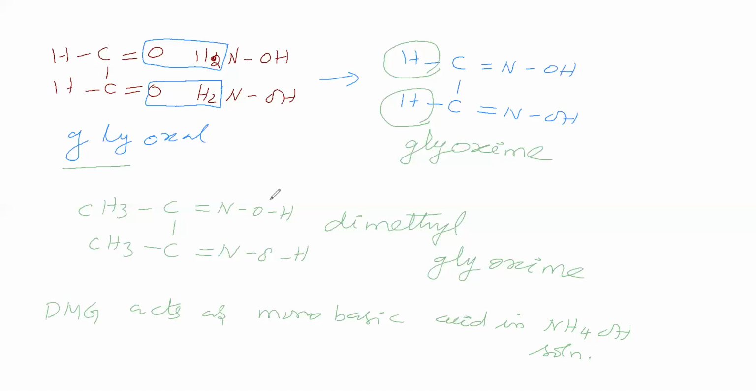In DMG, two OH groups are there. Out of the two OH groups, one OH group gives H plus to ammonium hydroxide. Therefore, it is acting as a monobasic acid. That reaction, we will see.